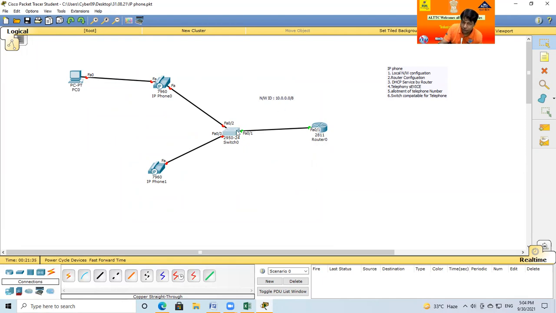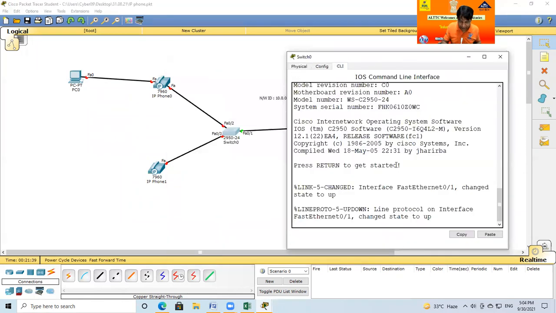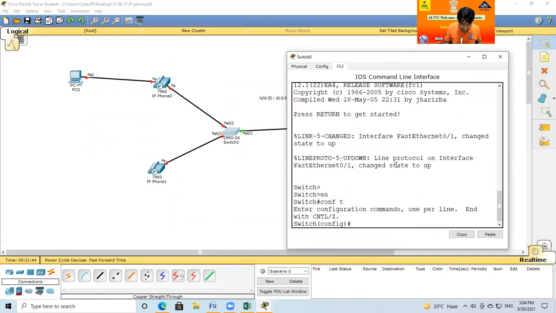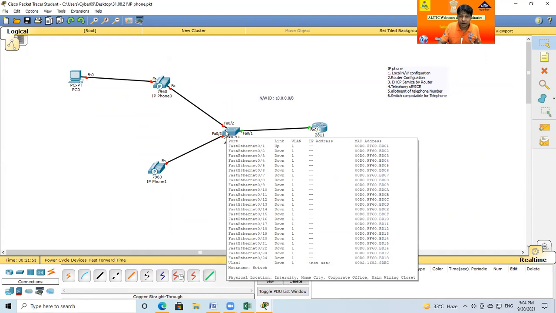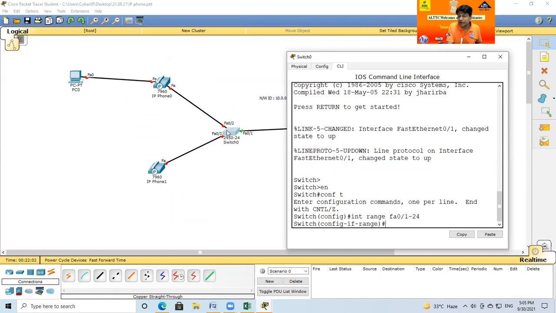But I want to connect our telephones with the help of this switch. So one basic requirement is that you click on the switch, go to the CLI mode, enable, and go into configuration mode. I select all, because this switch has 24 ports, and I make all 24 ports for the telephone. Interface range FA0/1 to 24. And what instruction do we give the switch? All of them will be used for the internet telephone service.